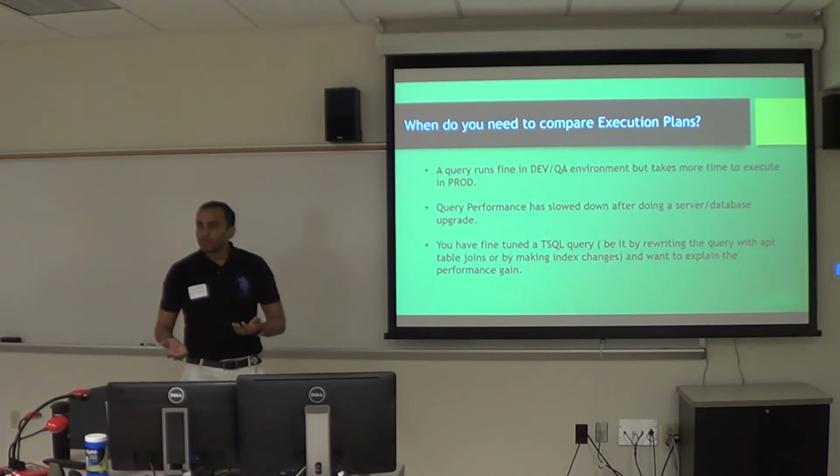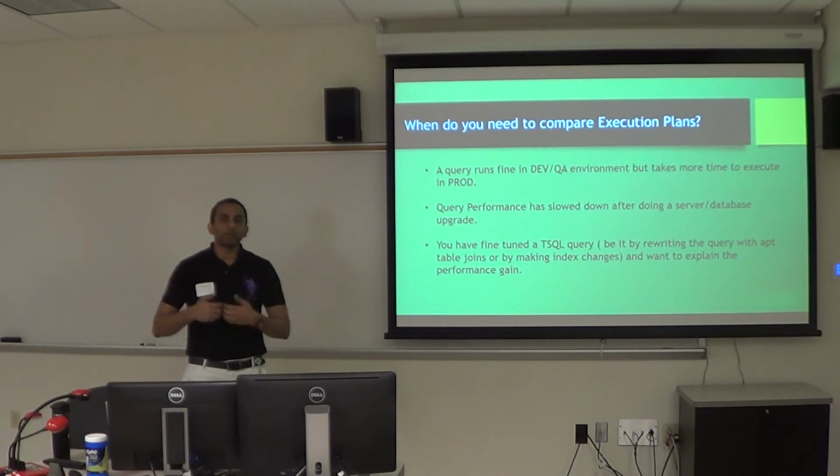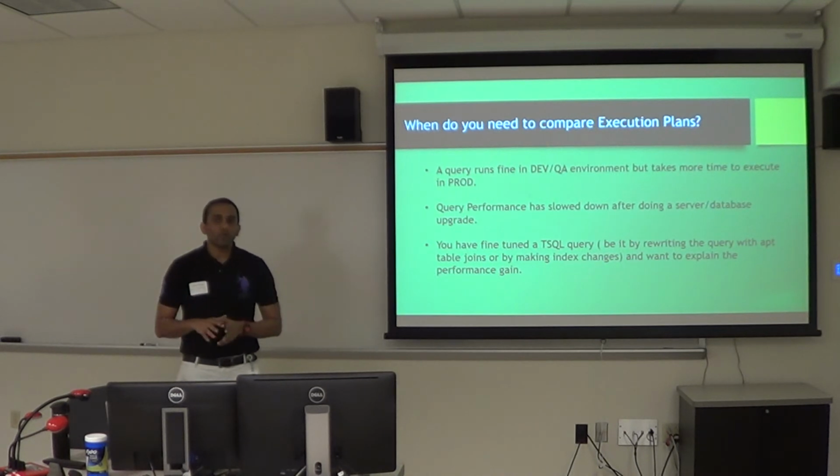My table size might differ, there might be some indexes missing. There are a lot of factors across different environments. What we generally do is generate execution plans for both environments, and then take a look and compare to see what's making my QA environment go slow.